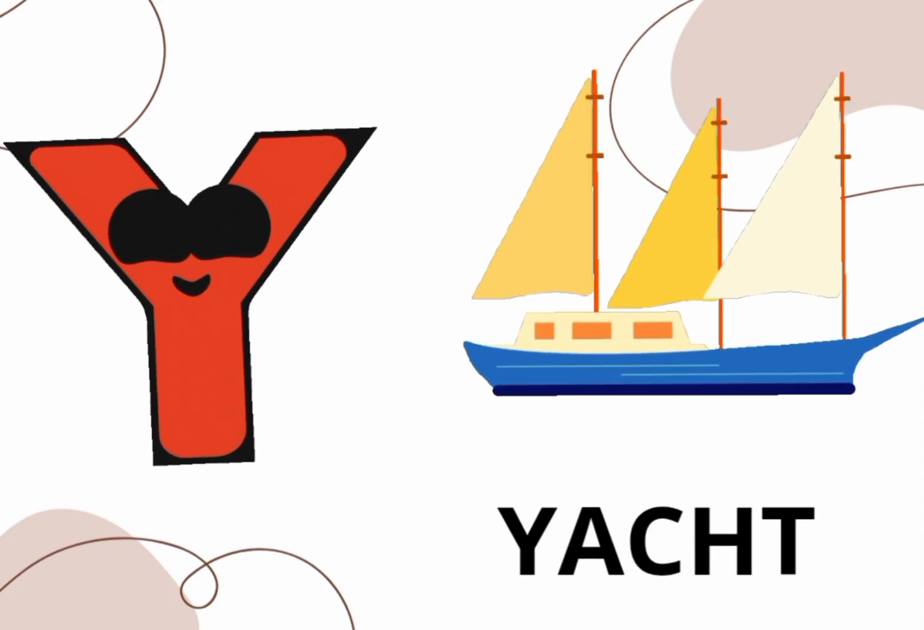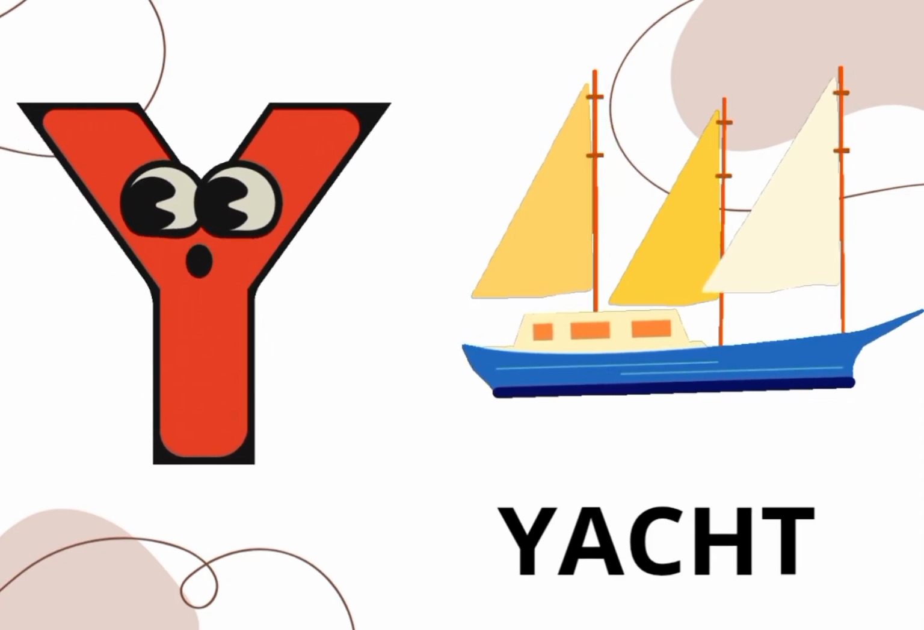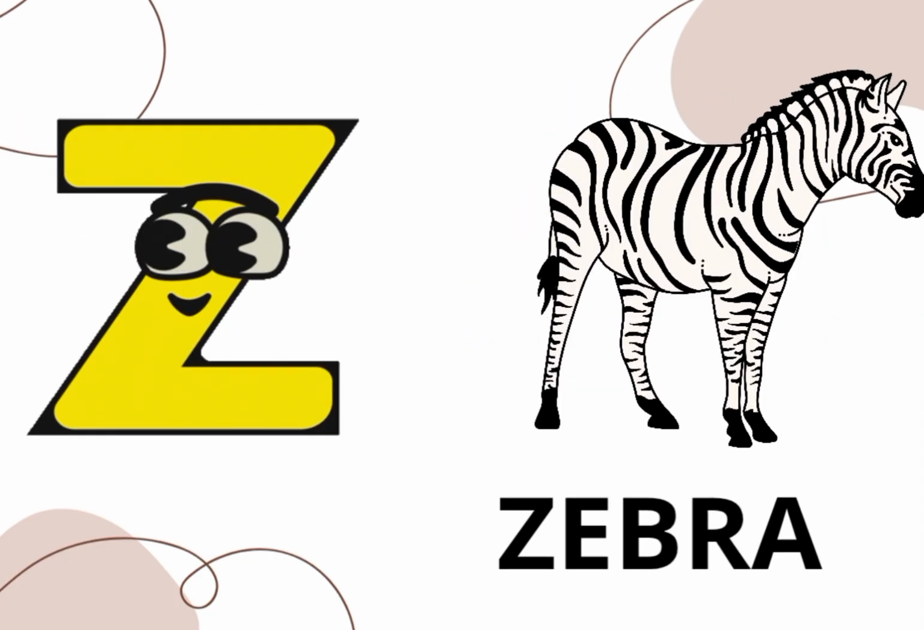Y is for yacht, sailing on the sea. Z is for zebra, black and white.